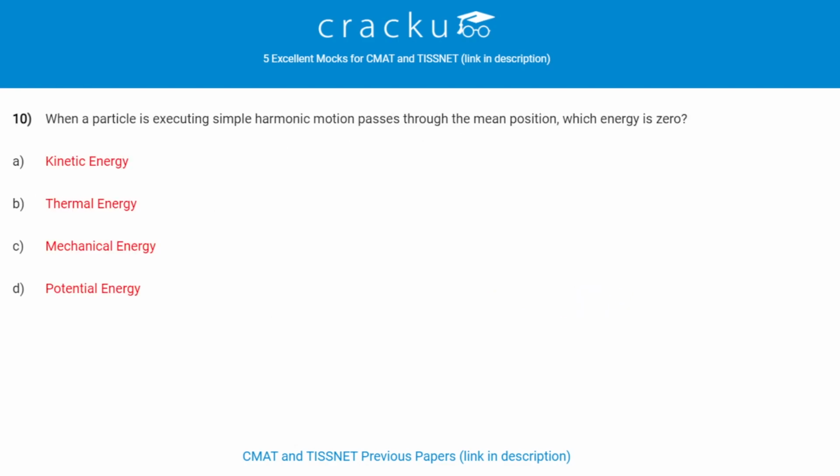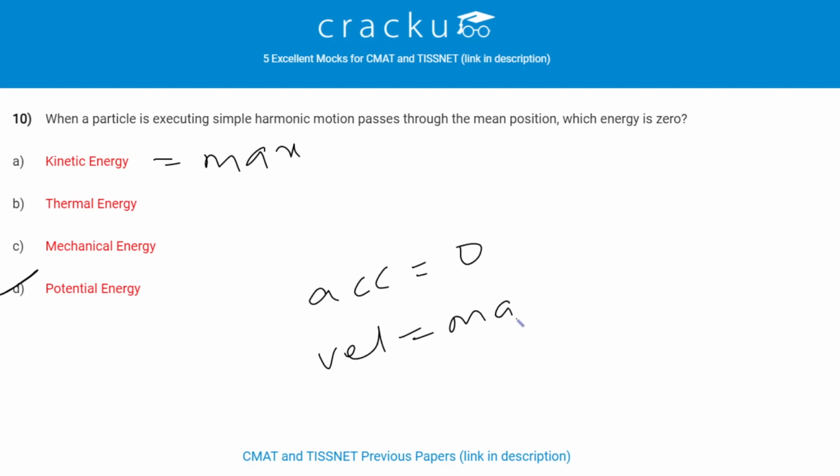When a particle executing simple harmonic motion passes through the mean position, which energy is 0? Potential energy is 0. Kinetic energy is maximum. Acceleration is 0 and velocity is maximum.